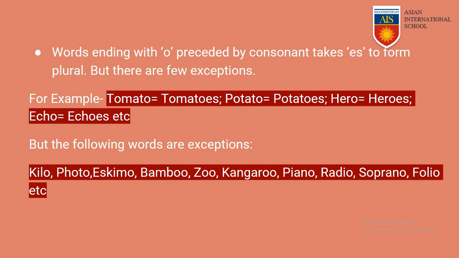So it is also not following the previous rule. These are a few words that are not following the previous rule, like kilo, photo, Eskimo, bamboo, zoo, kangaroo, piano, radio, soprano, folio, etc. All of these words are exceptionary words.